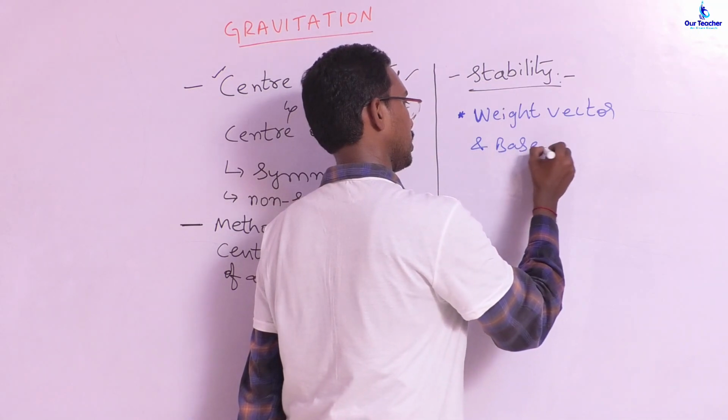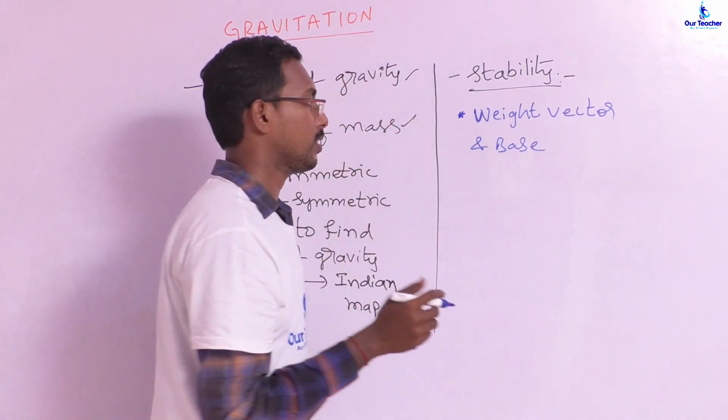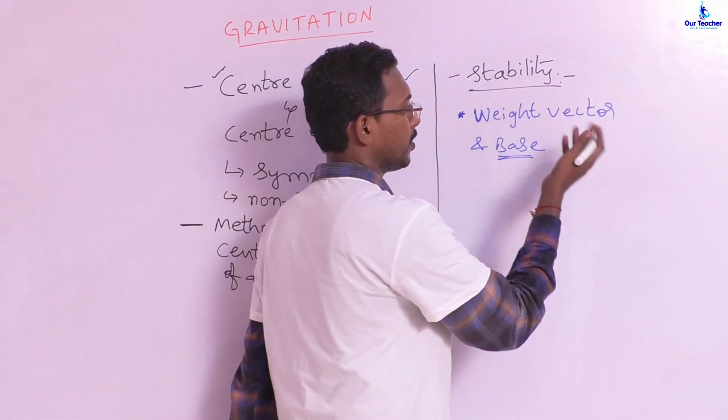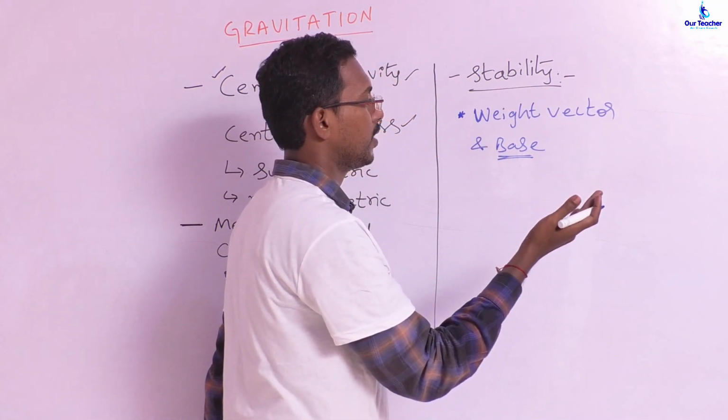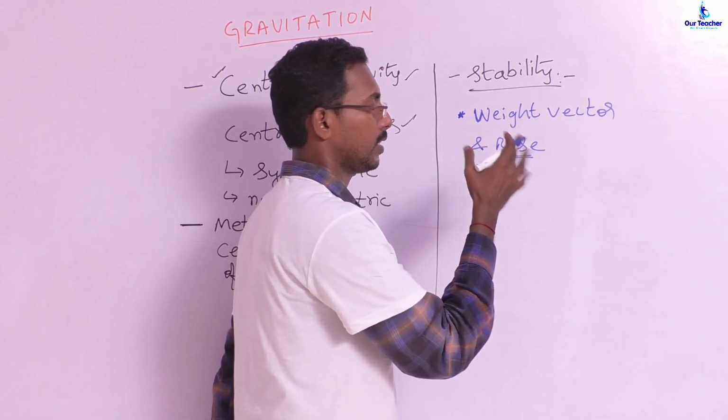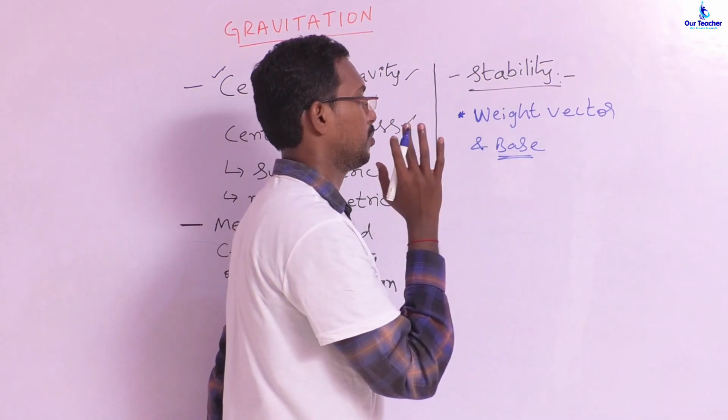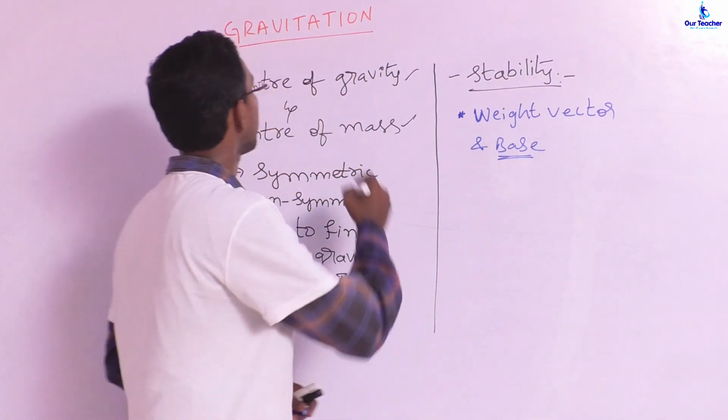base. Simple. Whenever the weight vector falls within the base, the body is stable, and if the weight vector falls anywhere other than within the base, then the body is unstable. So these are the topics that we will cover in our lesson.